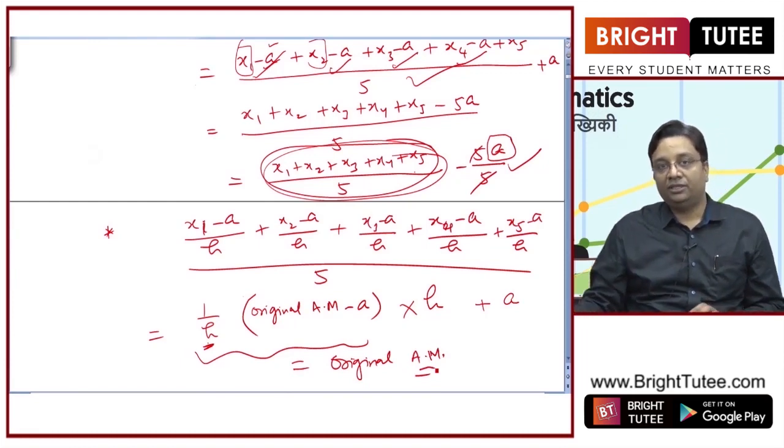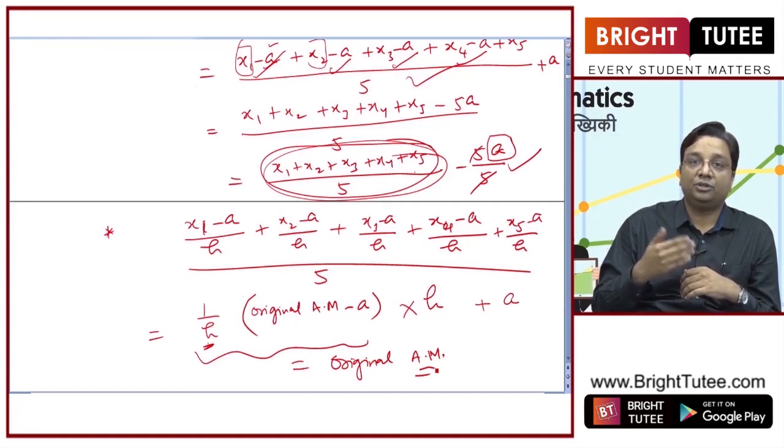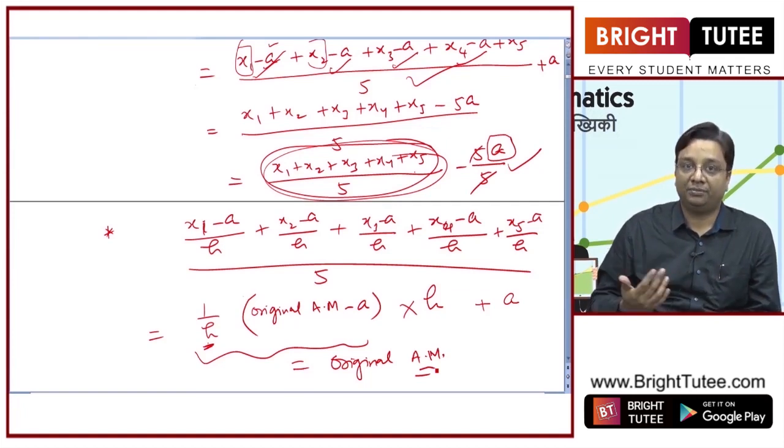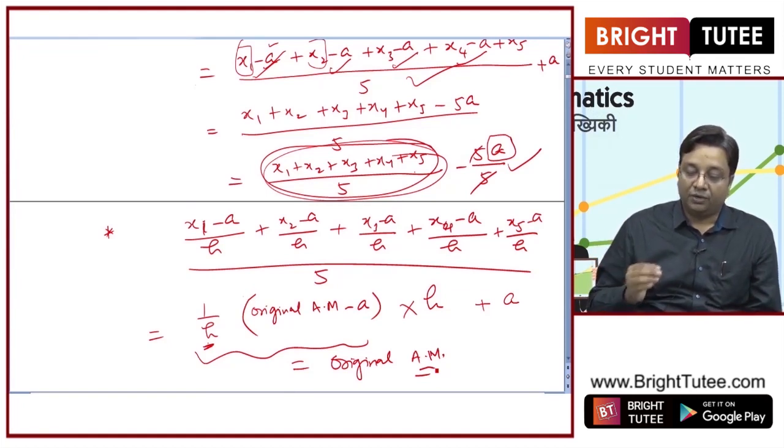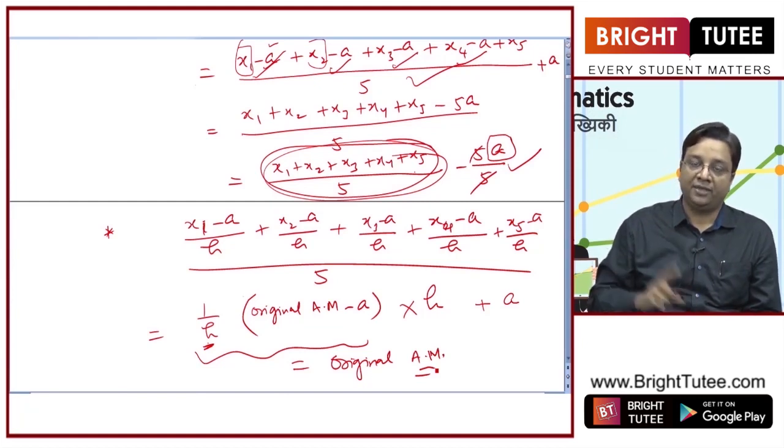Why I am telling you this is that when we study about mean, we will study some shortcut method, the assumed mean method, and then we will study about the step deviation method. So these concepts will be used there. What are the concepts? That if you subtract a certain number from each of the entries, the new arithmetic mean will just be lesser by that number from the original mean.